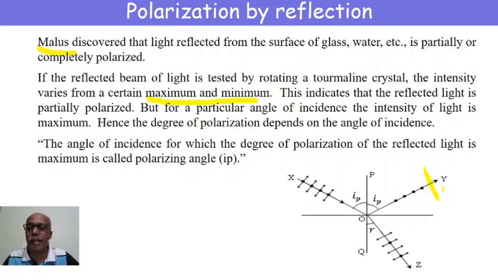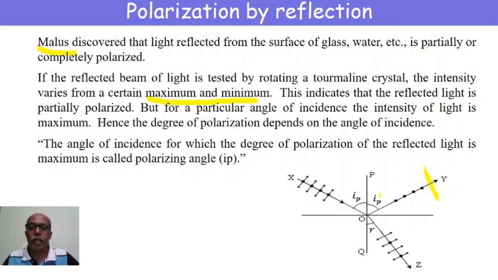If the intensity varies between minimum and maximum twice for one complete rotation of the crystal, then the reflected light is said to be partially polarized. If the intensity of reflected light remains the same on rotation of the crystal, then this reflected light is said to be unpolarized.